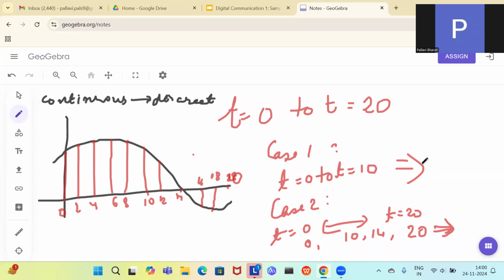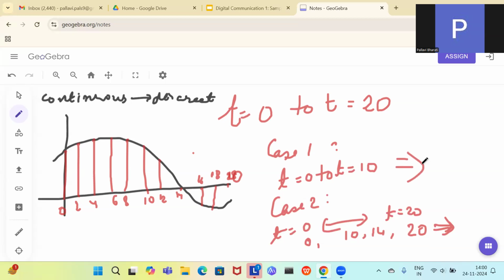The second case is related to the sampling theorem, which says that you have to sample at a rate of twice the maximum frequency of the signal, so that when you try to make the original signal from the samples, you can recover it completely. The original signal must be completely recoverable from its samples. What does that mean?